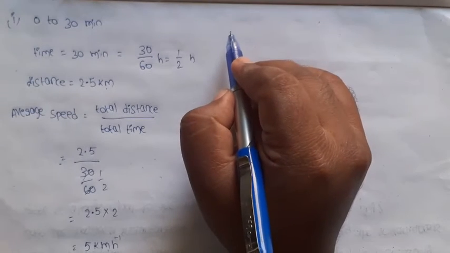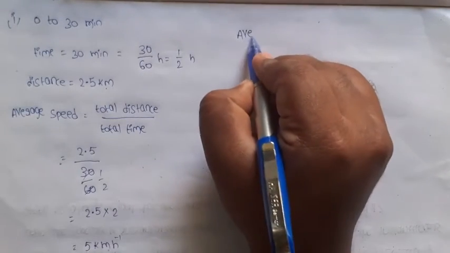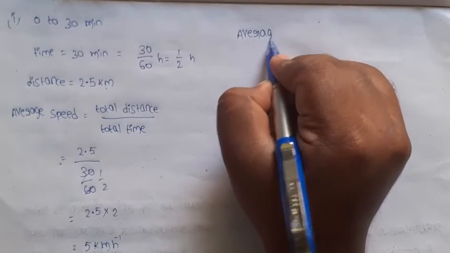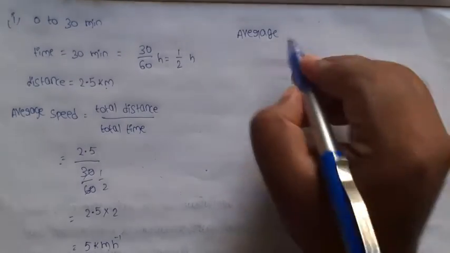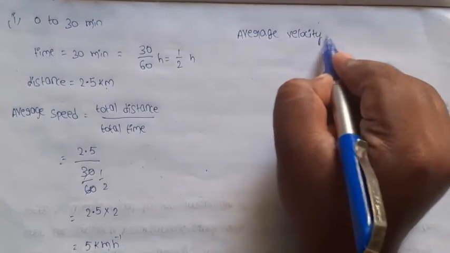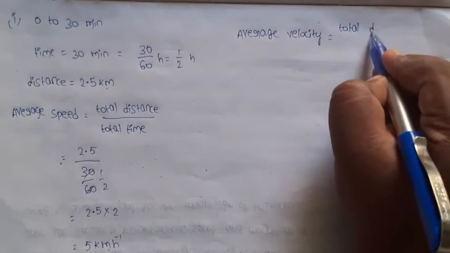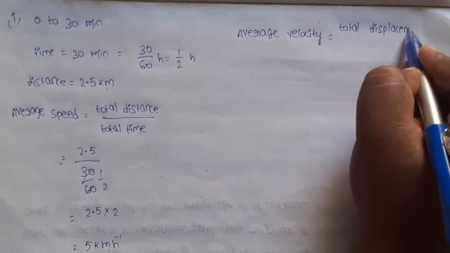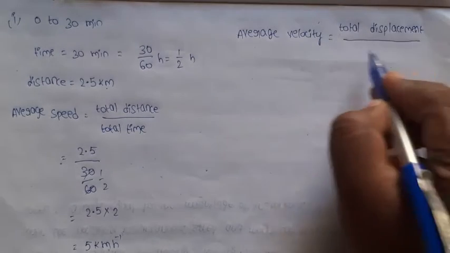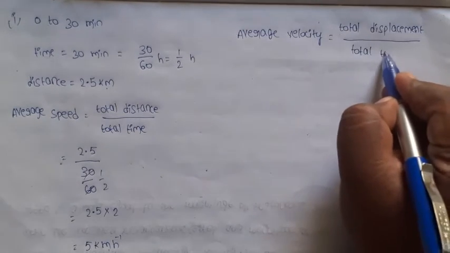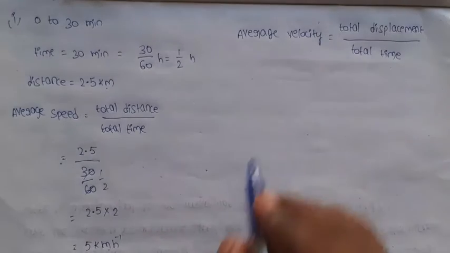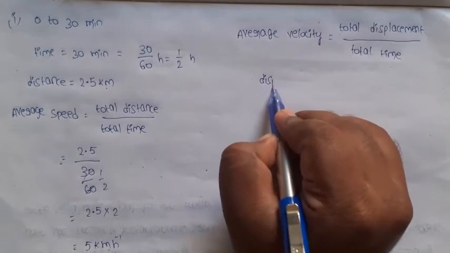In the same way, we are going to find the average velocity. So first, what is the formula of the average velocity? Average velocity formula: total displacement by total time.